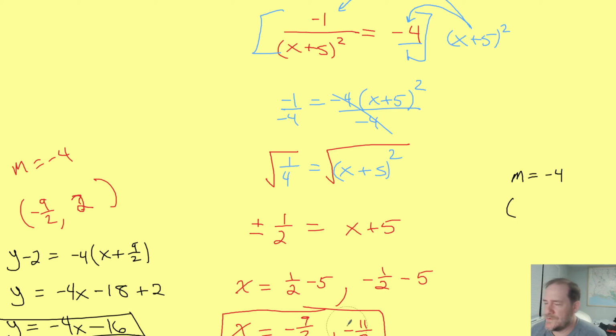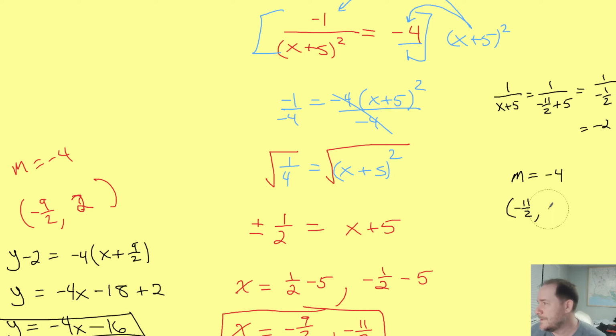Its point of tangency would use the negative 11 halves, which if I plug into the original function, 1 over x plus 5, will be 1 over negative 11 halves plus 5, which is really just 1/2 less than 5. So if you add on 5, you'll get negative a half. So you get 1 over negative 1/2, which is just negative 2. That y coordinate came out pretty cleanly.